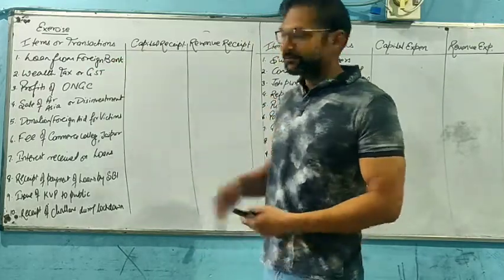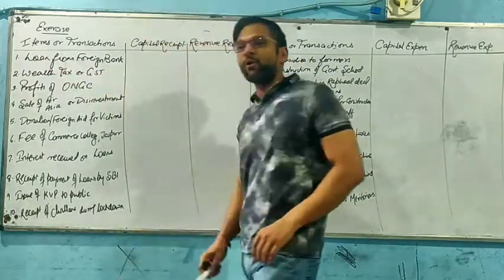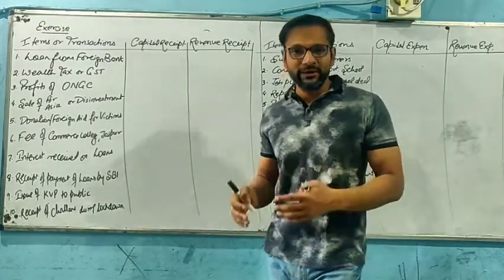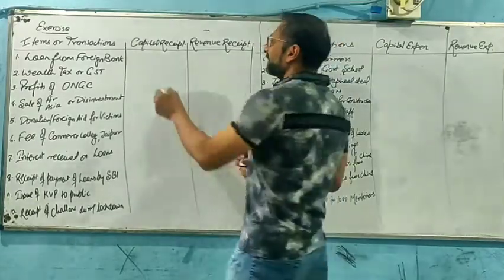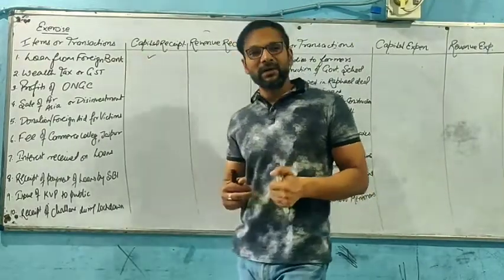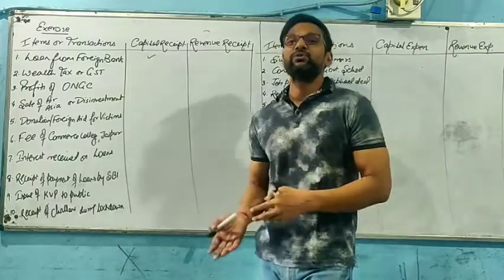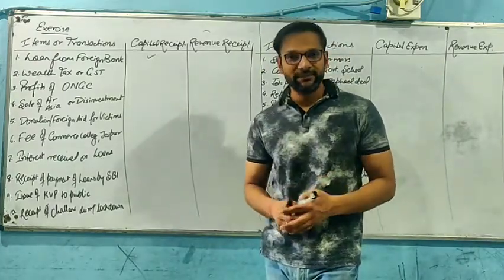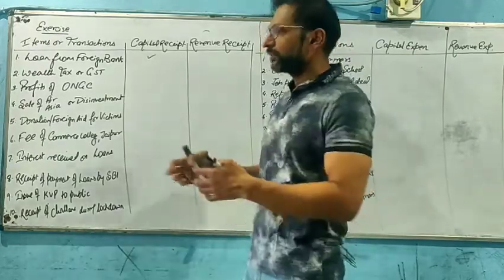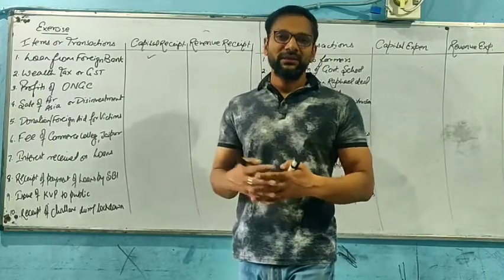and revenue receipts. First of all, we need to see the first transaction, that is loan from foreign banks. Loan from foreign banks means it's a borrowing, and borrowing will be treated as capital receipts because it is a one-time occurrence. We can say it's non-recurring or it does not occur in the usual course of operations of the government. Okay, so if the government needs to take a loan, they are going to take a loan whenever it requires